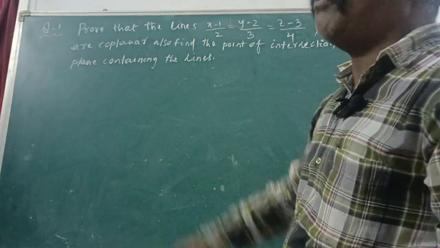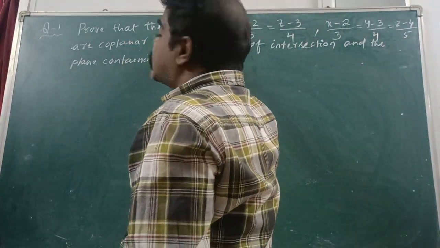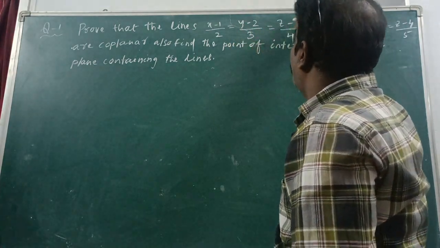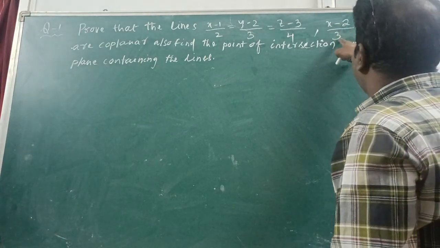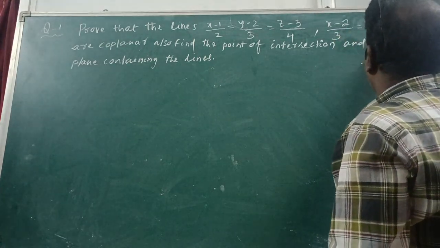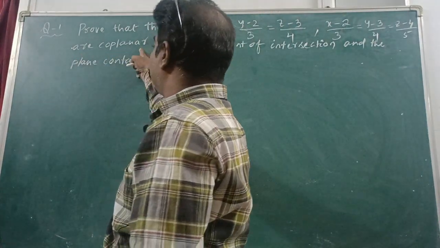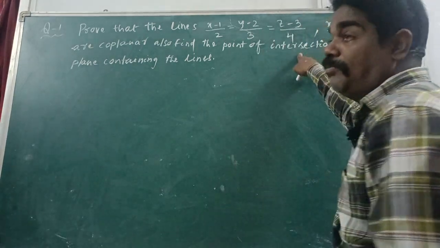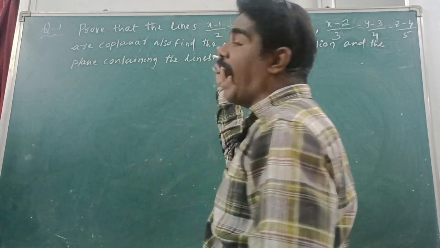I am writing one example here. Prove that the lines (x minus 1)/2 = (y minus 2)/3 = (z minus 3)/4 and (x minus 2)/3 = (y minus 3)/4 = (z minus 4)/5 are coplanar. Also find the point of intersection, and the plane containing the lines.